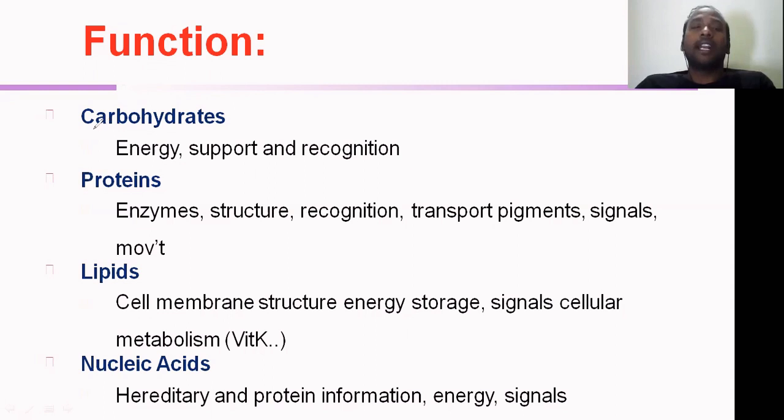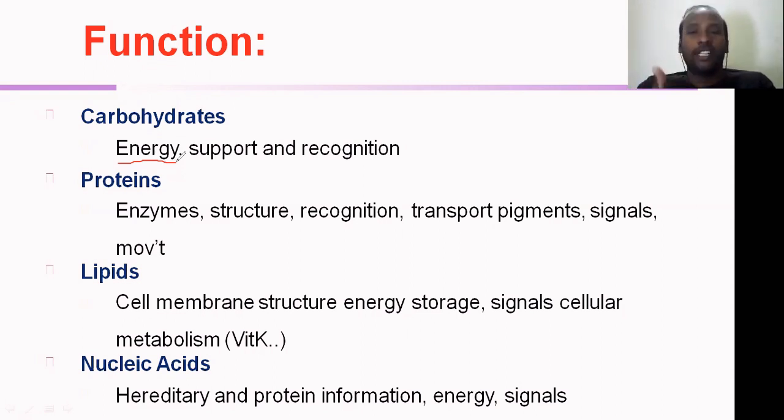So you can see here, the first one, as I explained, is carbohydrates. The prime function, the first function of carbohydrates to the cell, is the simple thing which is important: energy. This is a very fundamental requirement of any living cell.